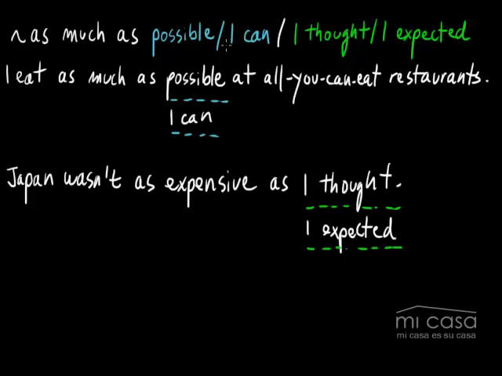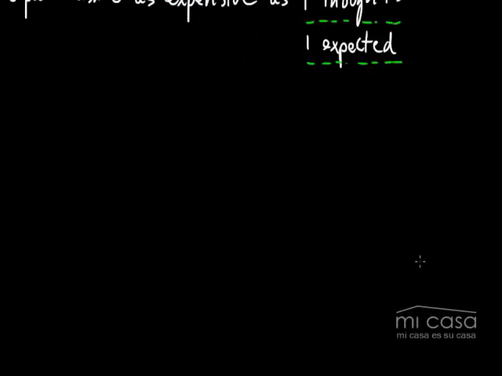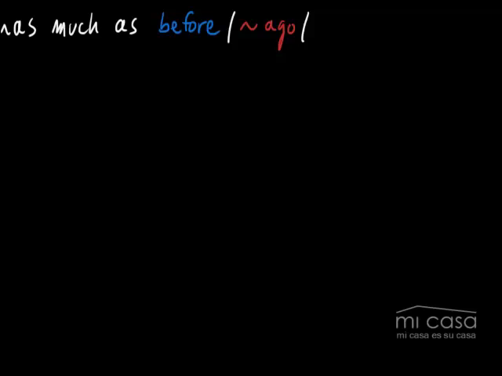All right, so these are just some really good endings to memorize whenever you're using this structure right here, as much as. All right, let's look at some other endings that are useful. When you're using this as much as structure, some other endings that are useful, 뭐뭐뭐 as much as, you can say 뭐뭐뭐 as much as, and then you can say before. Okay, what else can you say? You can say 뭐뭐뭐 as much as, 뭐뭐뭐 ago. You can say 뭐뭐뭐 as much as in or on or during, these prepositions of time, right?